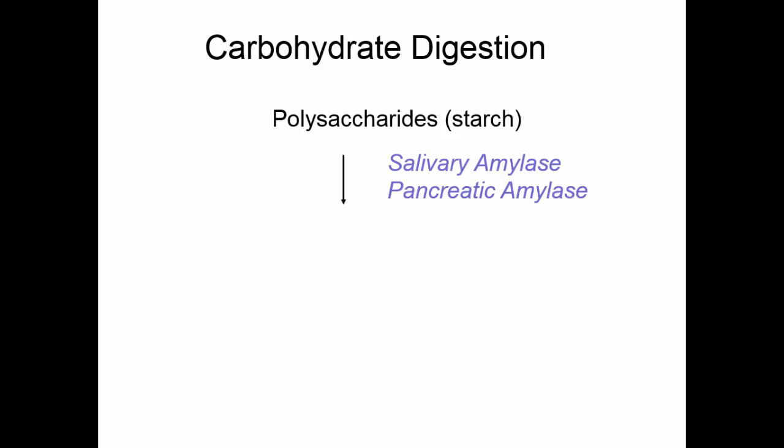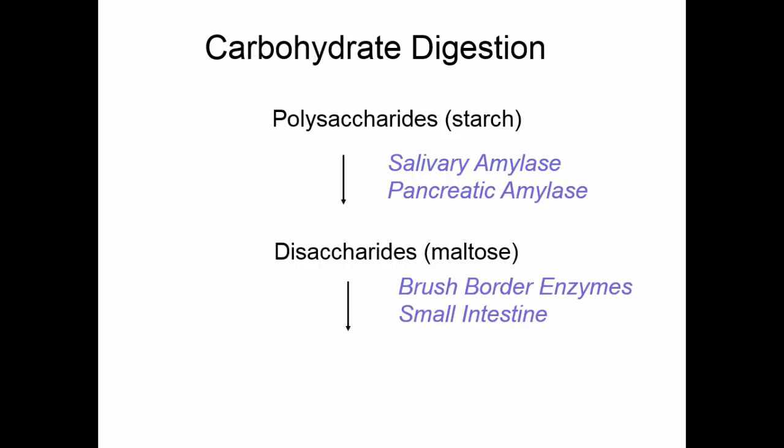Let's look first at carbohydrate digestion. Polysaccharides are usually taken in primarily as starch. We have amylase in the saliva, and then we have to wait till we get to the duodenum where the pancreas can slip in some amylase to break down polysaccharides. Amylase will eventually break polysaccharides down to disaccharides, primarily maltose. The brush border enzymes of the small intestine will then break the disaccharides down to the monosaccharides, glucose, so that it can be absorbed.